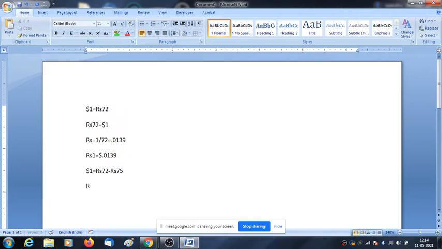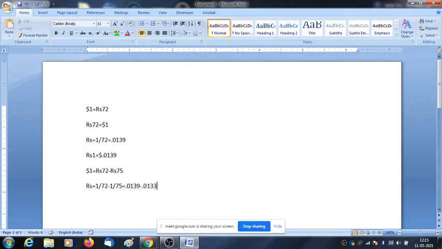So it will be rupee 1 equals 1 divided by 72 to 1 divided by 75. 1 divided by 72 we know is 0.0139, and 1 divided by 75 will be 0.0133.